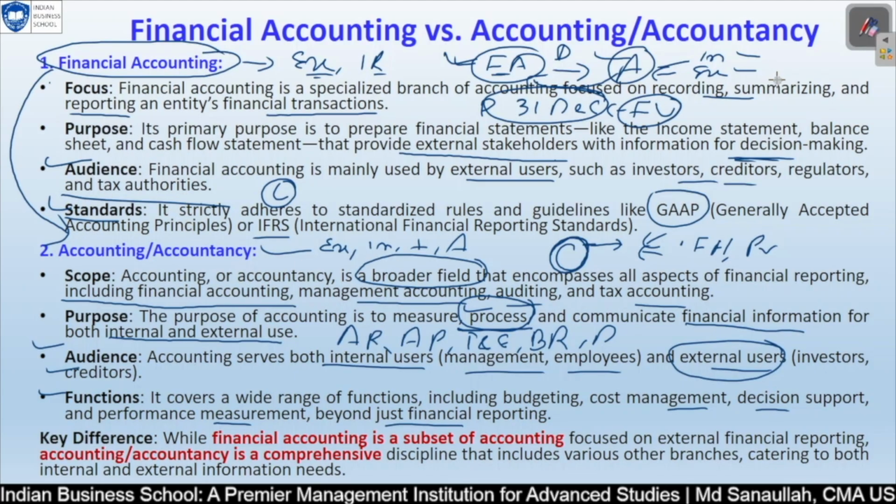That is why all the adjustments, fair value calculations, and depreciation entries are posted, and the depreciation method you are using comes under here.